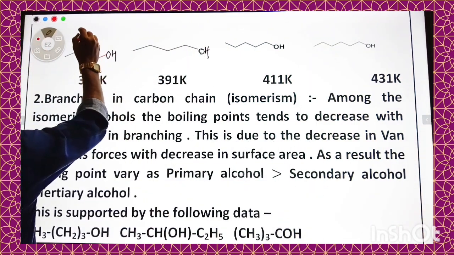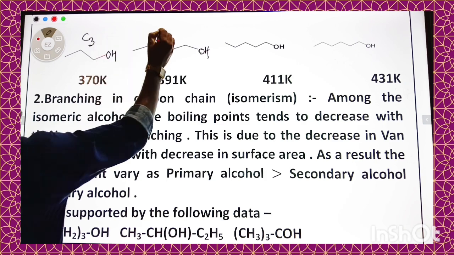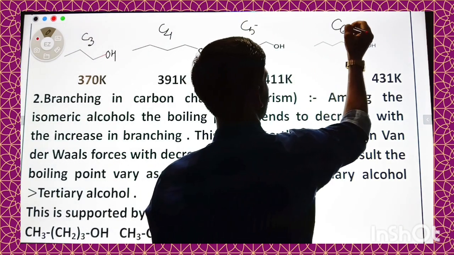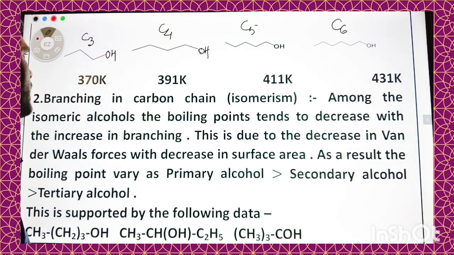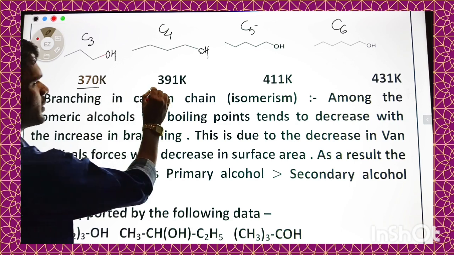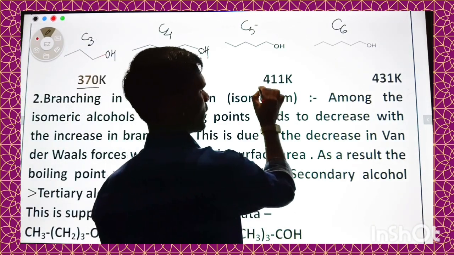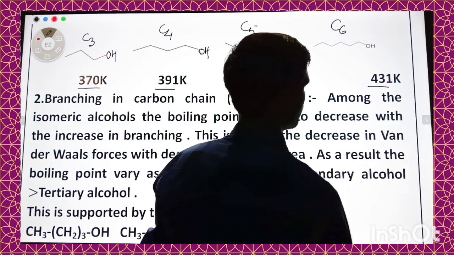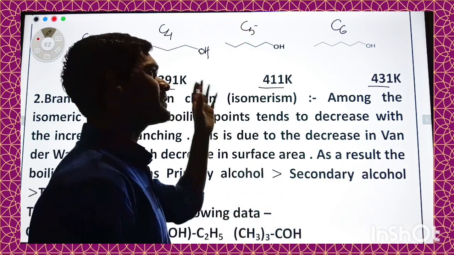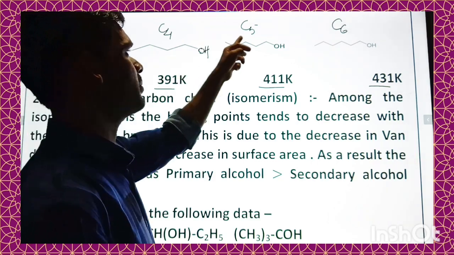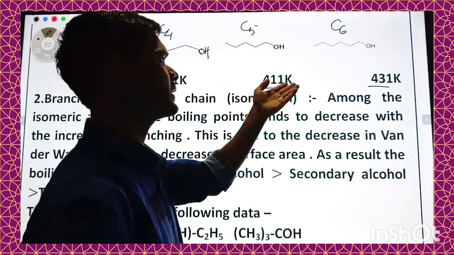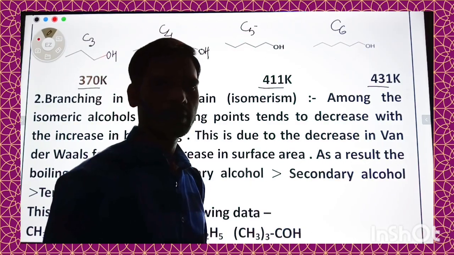In this case, number of carbon atom is 3, here 4, 5 and 6, and their boiling points are also given here: 370 Kelvin, 391 Kelvin, 411 Kelvin and 431 Kelvin. Okay, so as we can see that as the number of carbon atom increasing, their boiling points also increasing respectively.